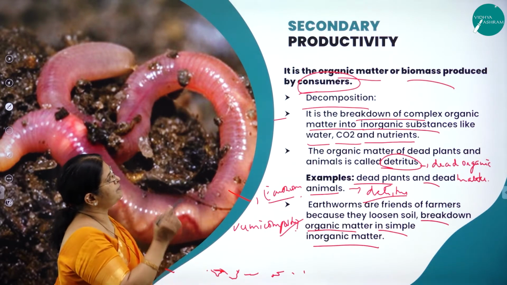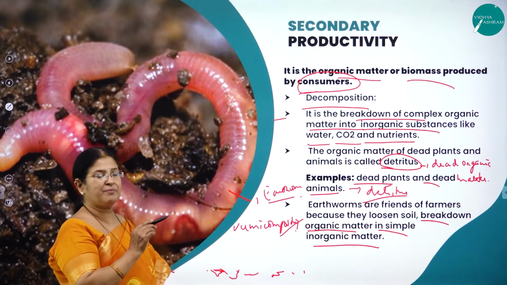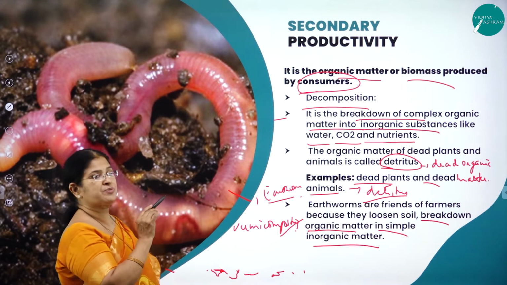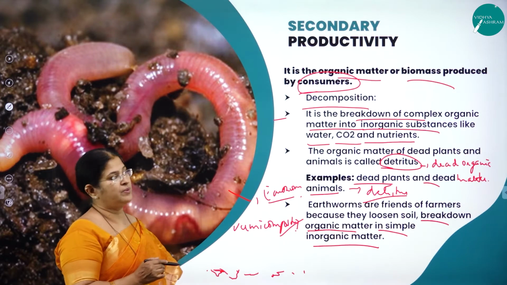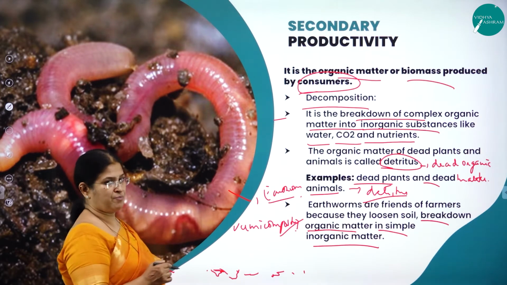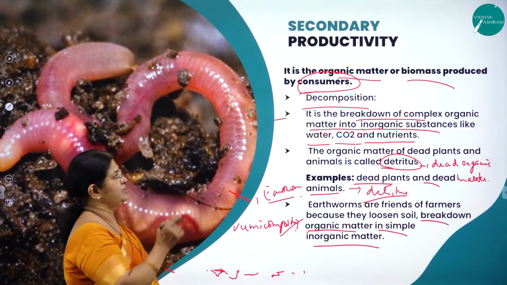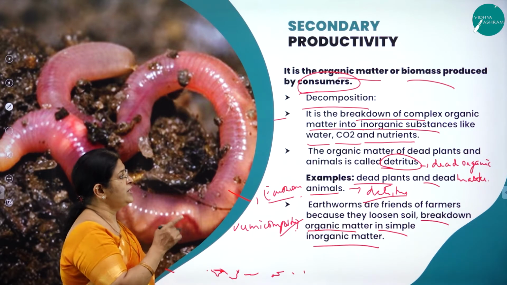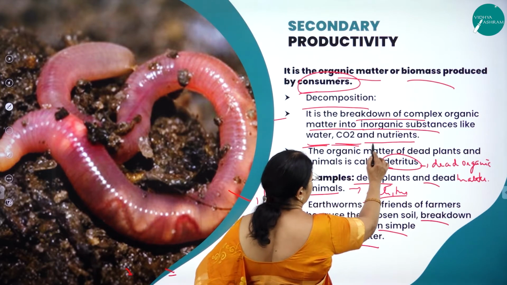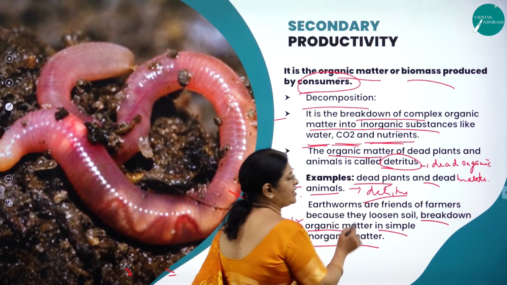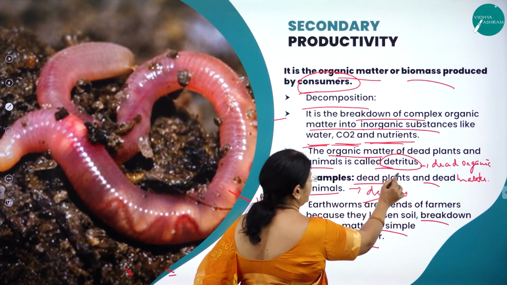So what is secondary productivity? It is the organic matter or biomass produced by consumers. You can understand secondary productivity by taking decomposition as a classical example. It is the breakdown of complex organic matter into inorganic substances like water, carbon dioxide and nutrients. The organic matter of dead plants and animals is called detritus.